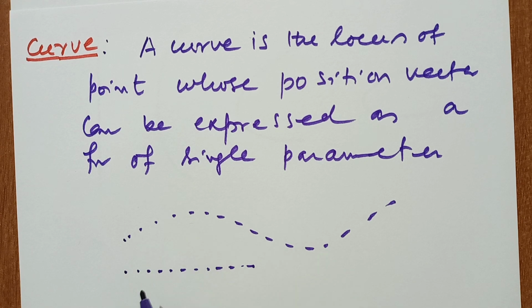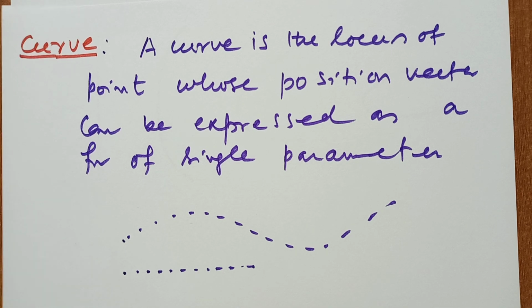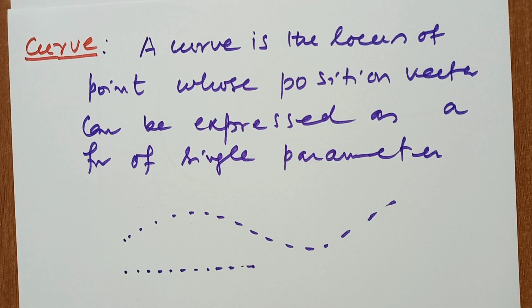So what is the difference between this and this? There are two things. One is straight and the other has some bend. The concept of bending, geometrically, this is a bend. This is a new concept of a curve, and this concept is called curvature. So what is the meaning of curvature? If a curve is bent more and more, its curvature is greater.